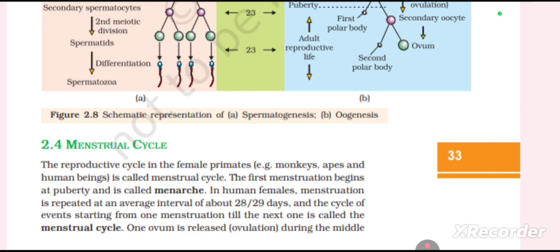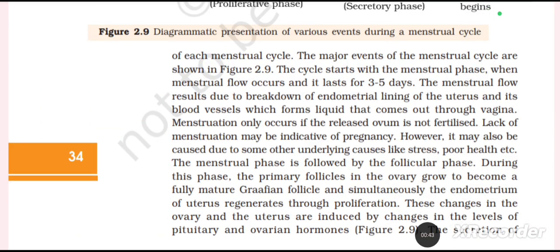2.4 Menstrual Cycle. The reproductive cycle in the female primates, for example monkeys, apes, and human beings, is called menstrual cycle. The first menstruation begins at puberty and is called menarche. In human females, menstruation is repeated at an average interval of about 28-29 days, and the cycle of the events starting from one menstruation till the next one is called the menstrual cycle. One ovum is released, ovulation, during the middle of each menstrual cycle.